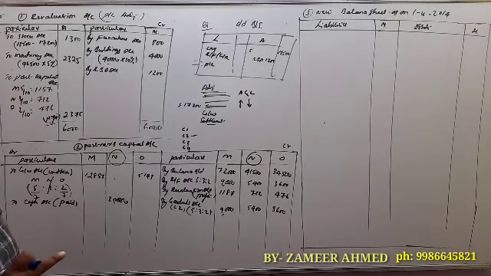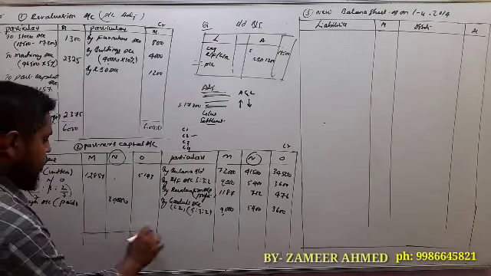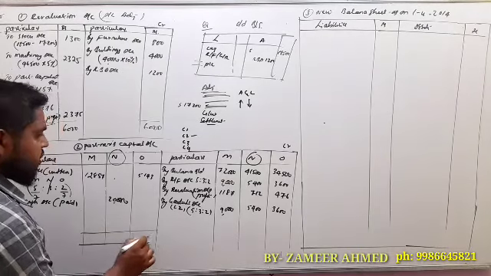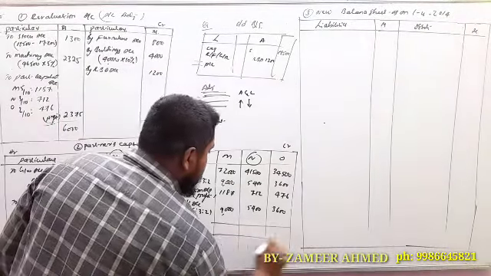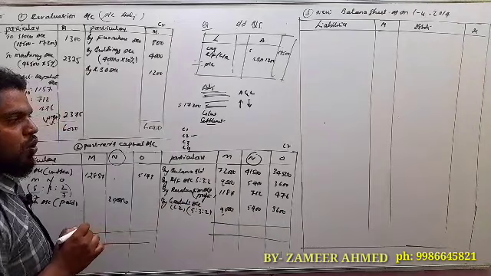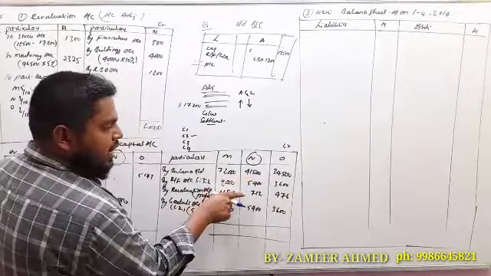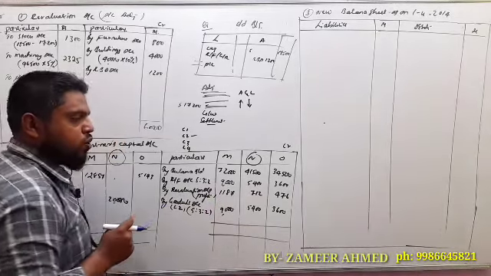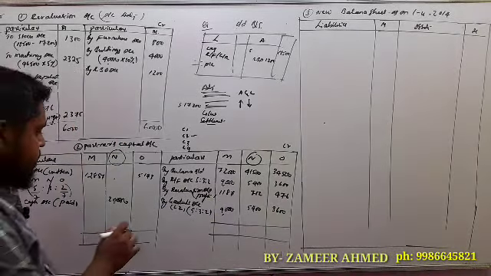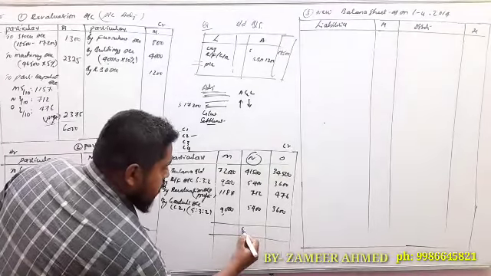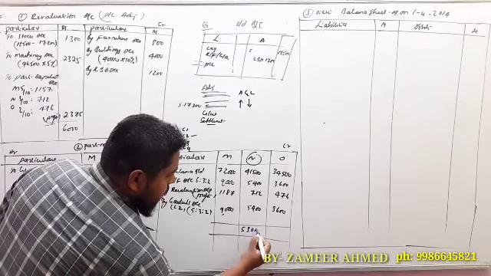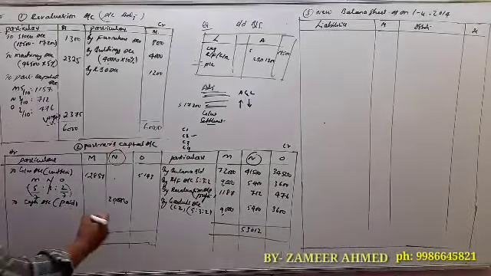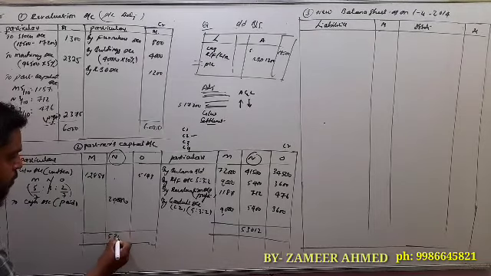Under partners' capital accounts, under retirement of a partner, first you have to close the retiring partner's account. So 41,500 plus 5,400 plus 712 plus 5,400. So total 53,012. Correct? 53,012.